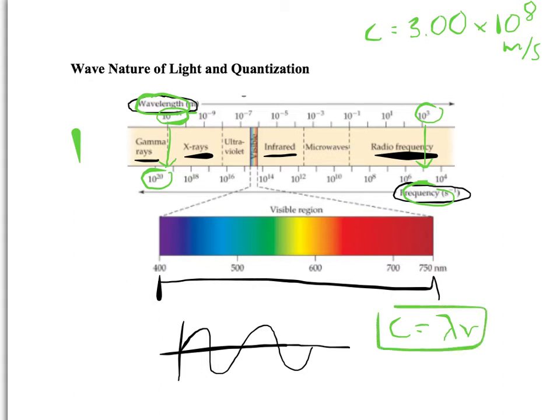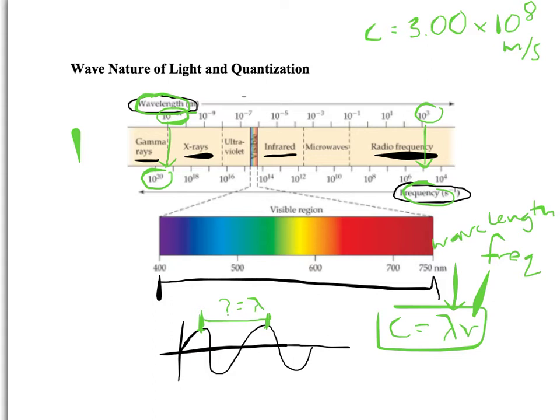This is an equation we need to be familiar with, where nu stands for frequency and lambda stands for wavelength. So any wave is related to the speed of light. Their frequency and wavelength are inversely related because their product is always equal to the speed of light. On this diagram, let's point out real quick, what would be the wavelength? The wavelength would be the distance from one part on the wave to another part on the wave that looks exactly the same. So here it's the top to the top. That distance in meters would equal lambda.